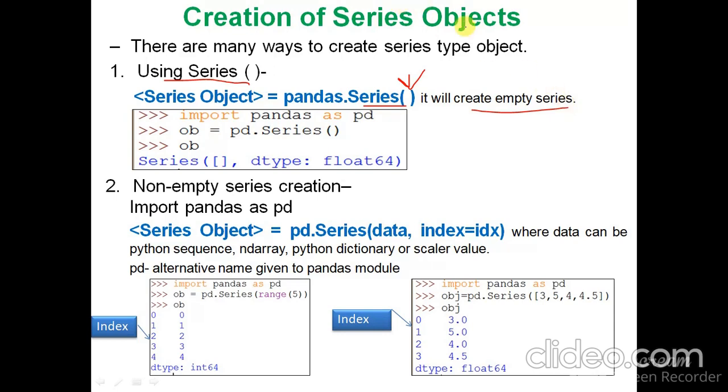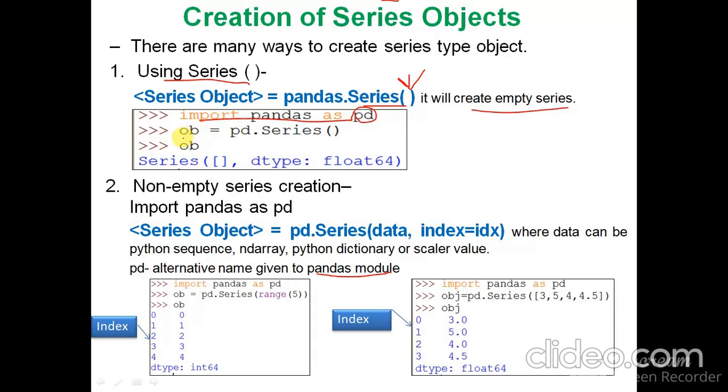Whenever you are working on a series or data frame, you have to import pandas. Here you have to import pandas as pd. What is pd? pd is an alternative name given to the pandas module. If you don't write pd here, then you will always have to use pandas instead of pd.